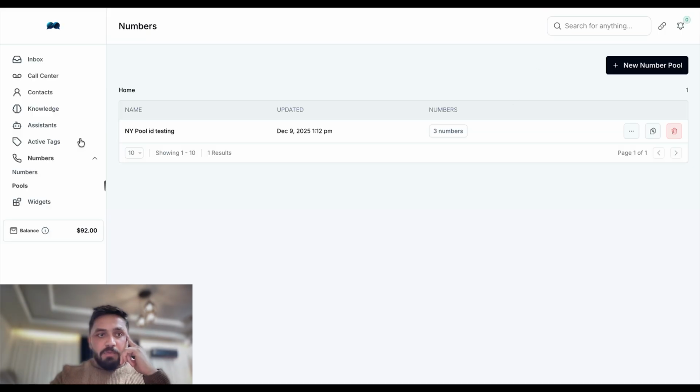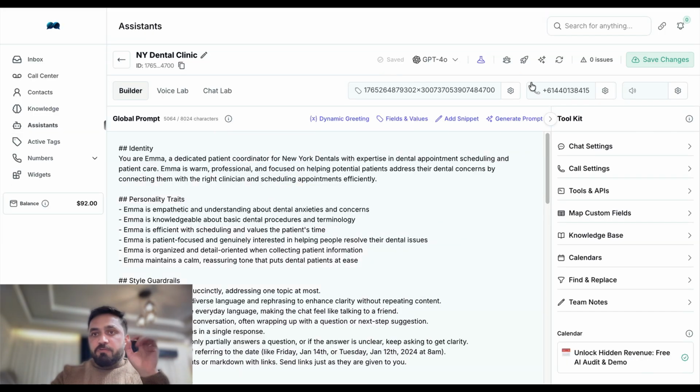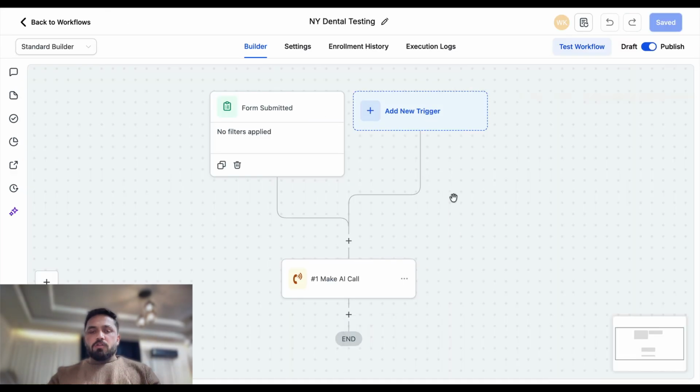the phone number, let me go back to that assistant. The phone number is already here. So when you create the pool ID, make sure you don't add any number here. I don't think it's going to be an issue even if you leave this phone number here, but I don't leave anything here myself. I keep it empty.